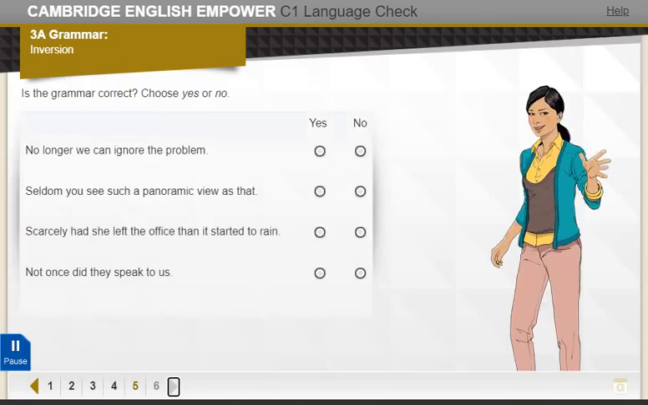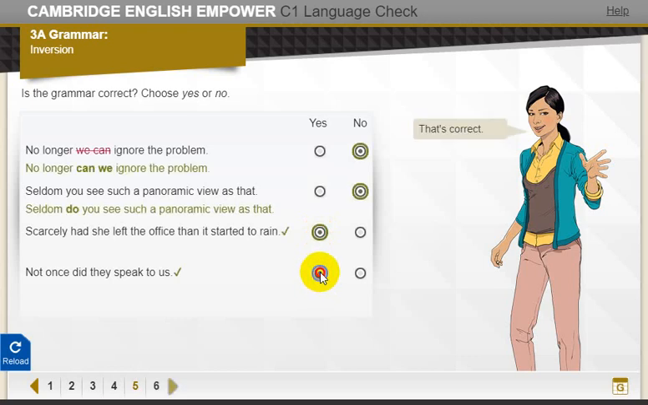Is the grammar correct? Choose yes or no. That's correct. We say, "No longer can we ignore the problem," and "Seldom do you see such a panoramic view as that."